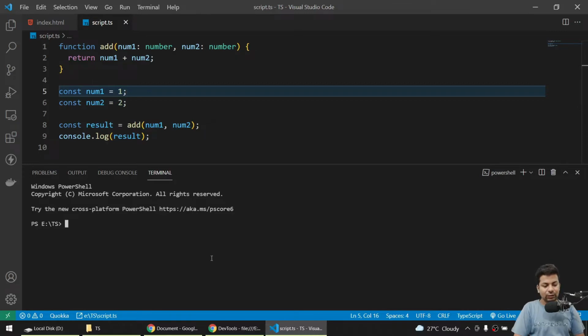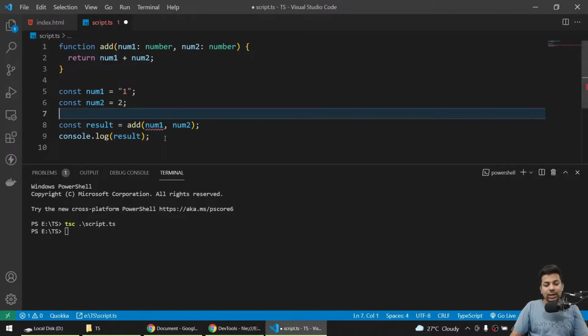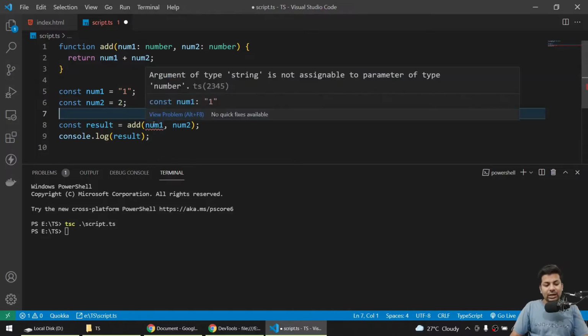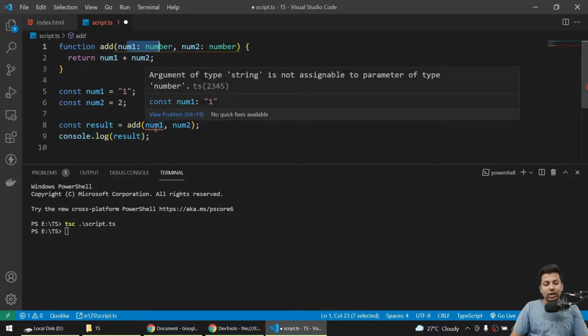If I try to compile it with tsc, the compilation has no error. But suppose here I just make it a string, you can see now it's showing me an error in num1. If I go here, argument of type string is not assignable to parameter of type number, saying you are sending a string but here you are accepting a number, so you just can't do it.